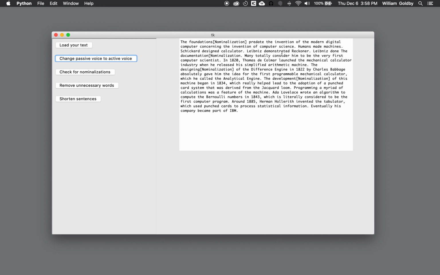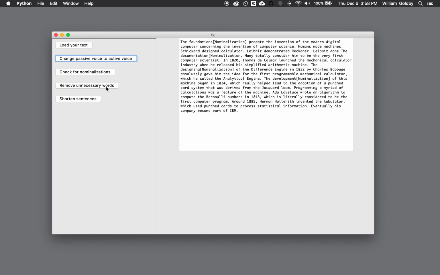So you can see that it's not the best, but it does a good job. Natural language processing is hard work. So here we have, humans made machines, Leibniz demonstrated reckoner, Leibniz done documentation. So again, it's not perfect, but it does a pretty good job.